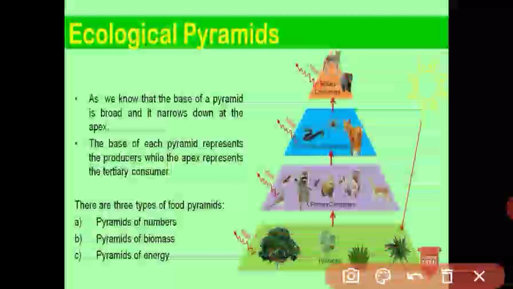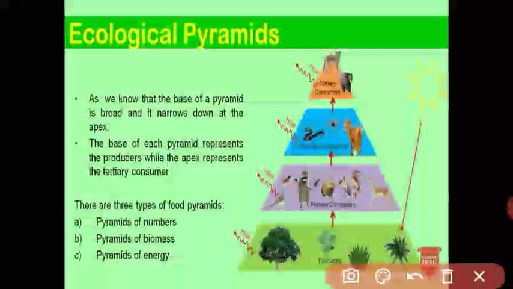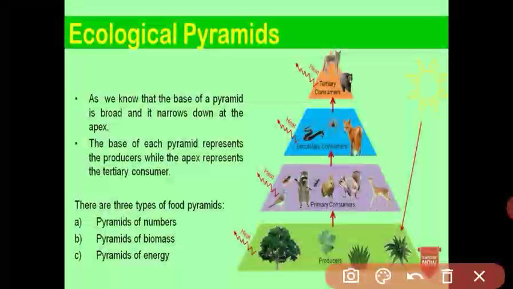The base of the pyramid represents the producers, and the apex of the pyramid represents the tertiary consumers. The food chain which we show with the help of a pyramid is called the food pyramid.